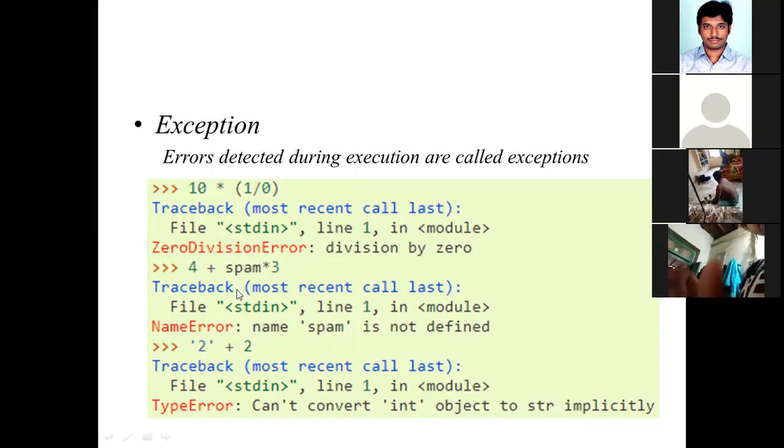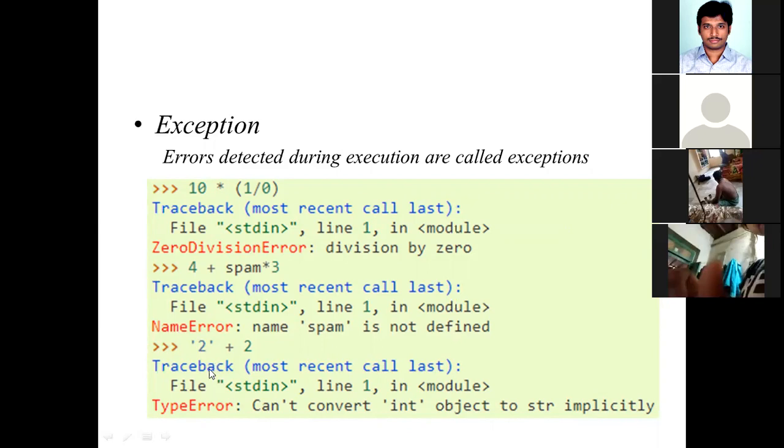And you see another statement, 4 + spam * 3. Spam is a variable. Whenever you are going to use any kind of variable, first of all you have to declare the variable before you use it. But here I have not specified the declaration of the spam variable. That is the reason it generates an exception called NameError, right?